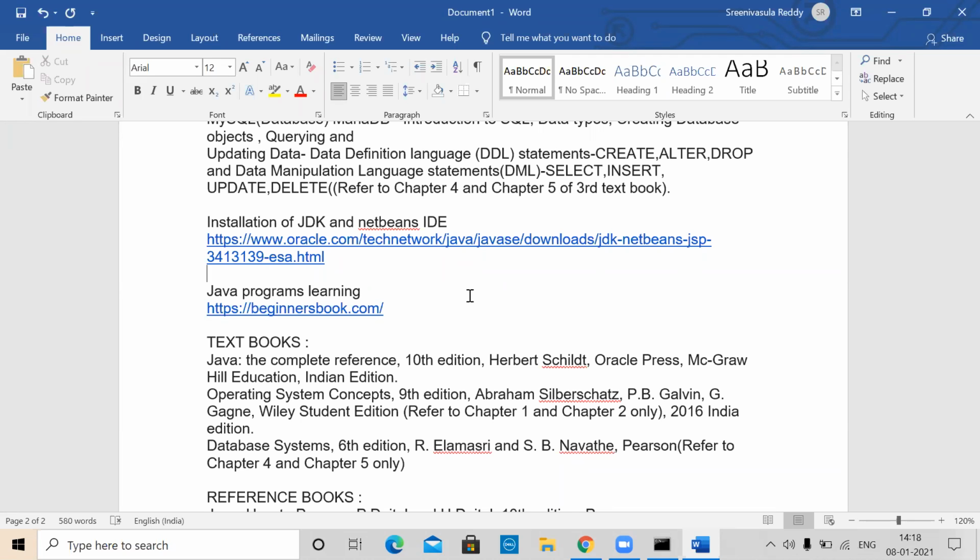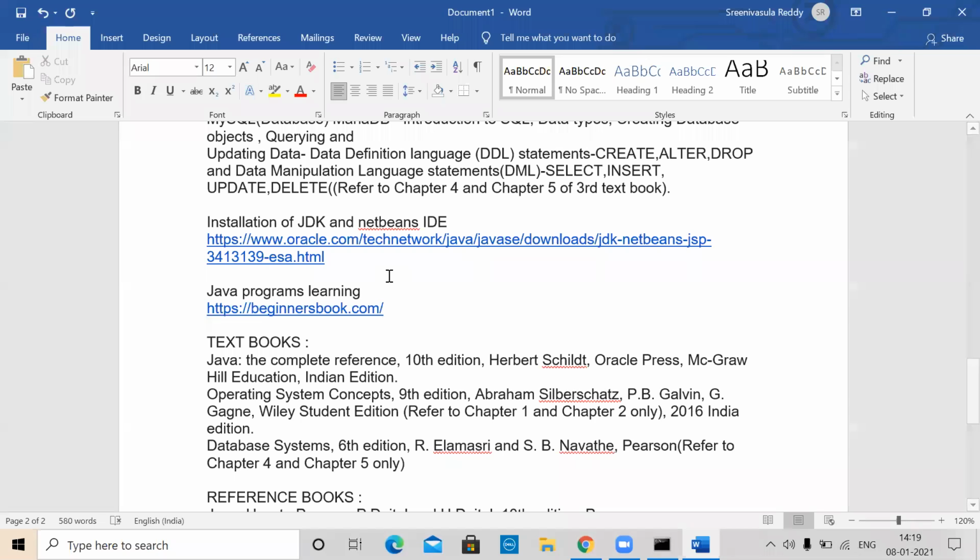For that, you require a Java compiler and interpreter and other tools, and that is available through the Java JDK. That link also is provided here. To write programs in Java you require some editor, and NetBeans IDE is a good editor.